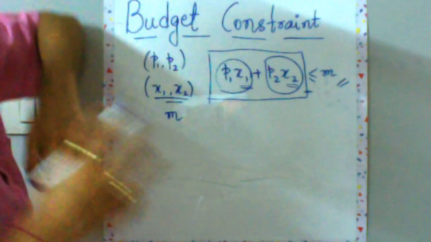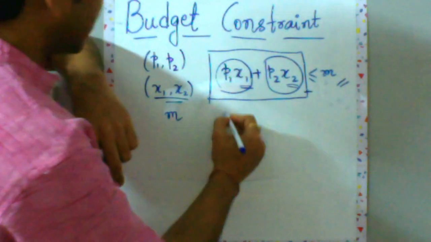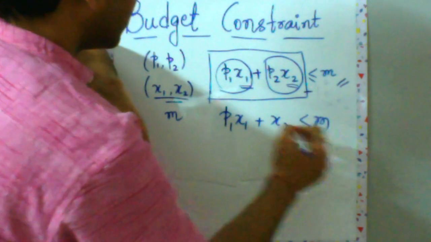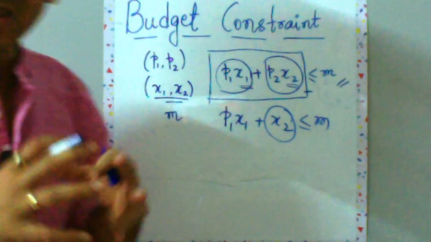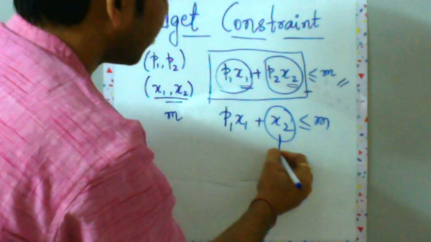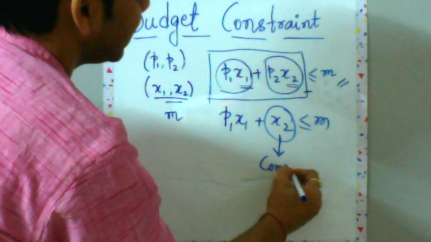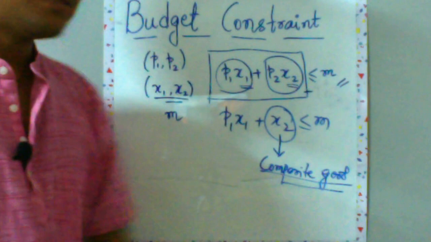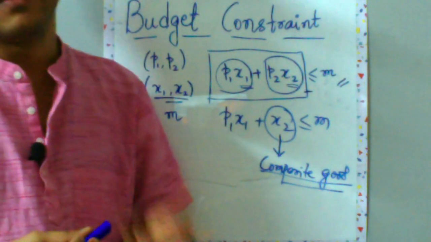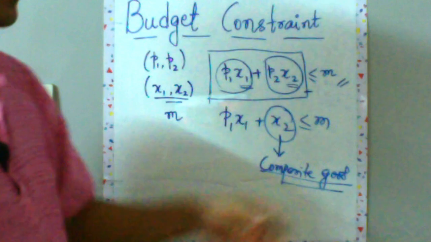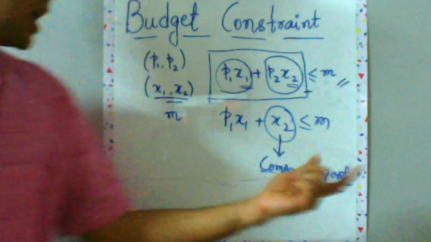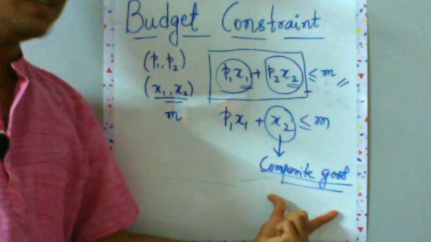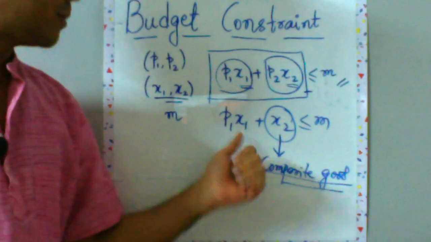Now before I move forward, let me just remind you that when I was thinking in terms of P1 x1 plus x2 less than or equal to m, this x2 was all the other goods. You can think of it as a composite good. This word is not really important as an economic concept, but you should know a bit of jargon in microeconomics because that will help you in relating with the concepts. So whenever I am doing an analysis in which all the other goods are collapsed into good 2, that good 2 becomes your composite good, which means expenditure on all the other goods except good 1.